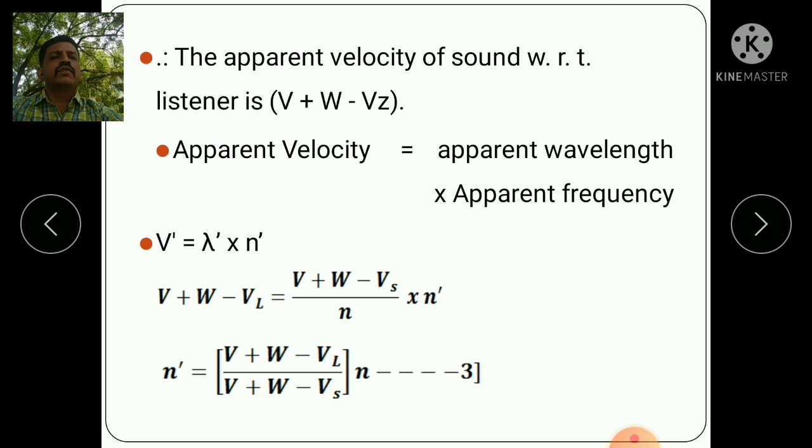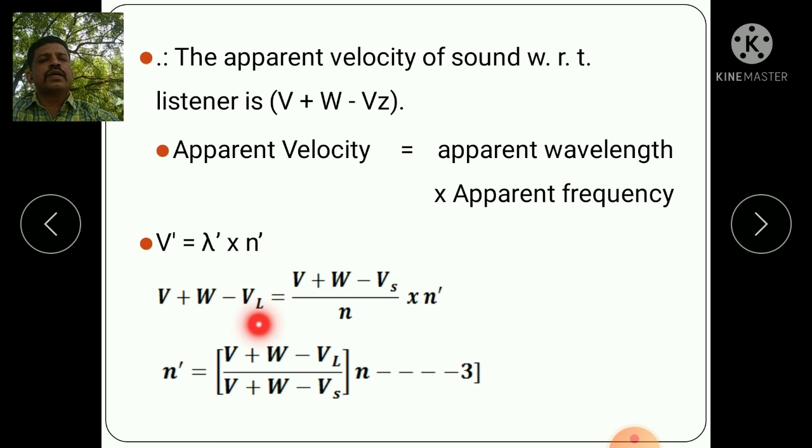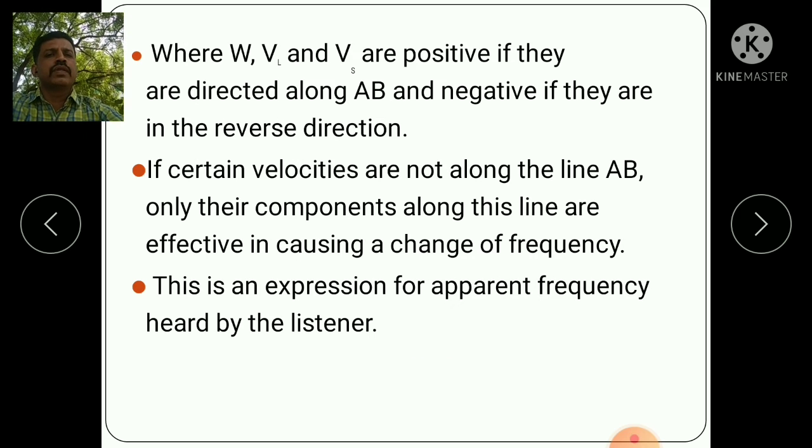Apparent velocity equal to apparent wavelength into apparent frequency. Therefore, v dash equal to lambda dash into n dash. Therefore, v plus w minus vl equal to (v plus w minus vs) upon n into n dash. Therefore, n dash equal to (v plus w minus vl) upon (v plus w minus vs) into n.